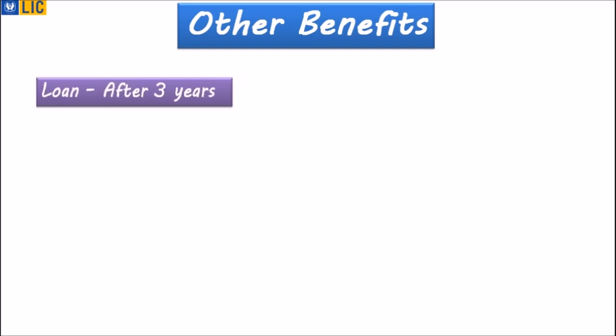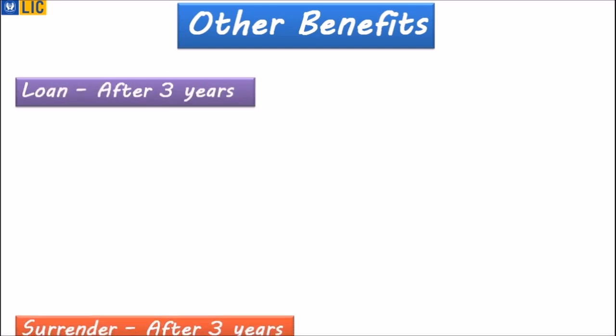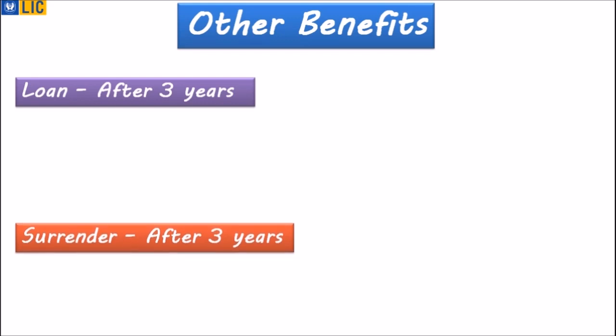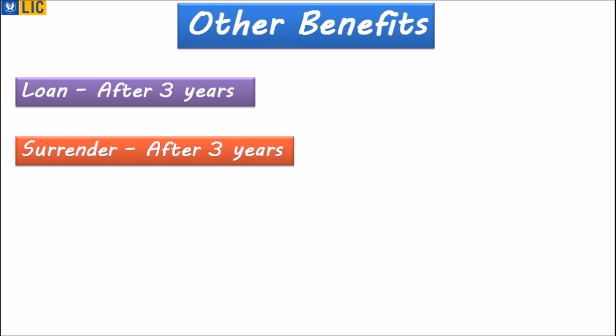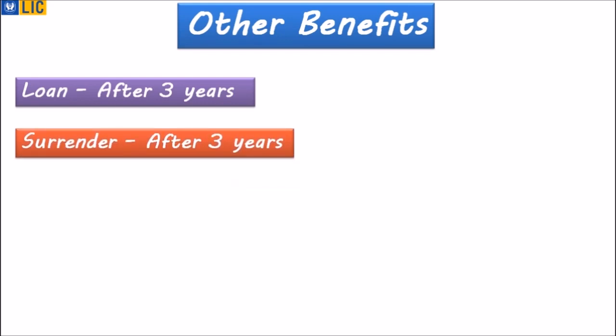What else? Yes, other benefits. What are the other benefits? You can take a loan after 3 years. Once you pay the premium regularly for 3 years, you are eligible to take a loan. What else? Surrender. If you have some problems or if you are not willing to continue the policy, yes friends, you can surrender the policy after 3 years and you will get some amount. Not the full amount, but you will get some amount.